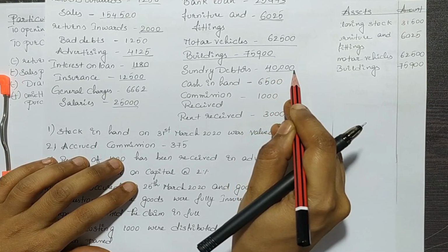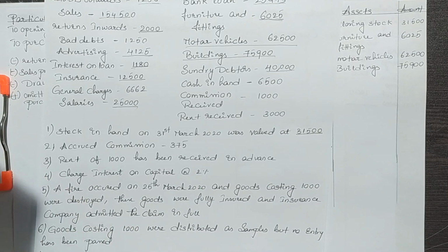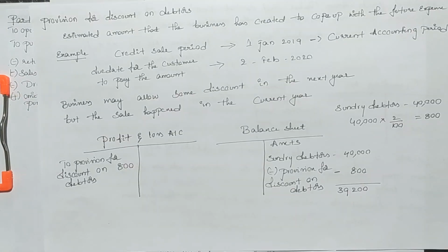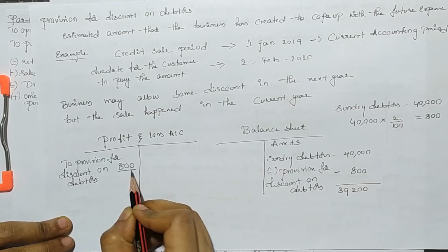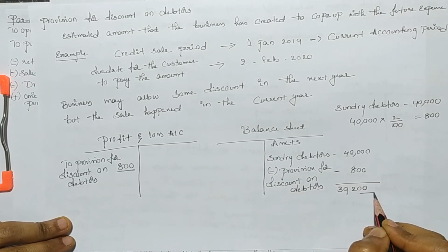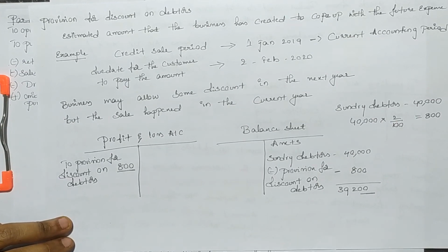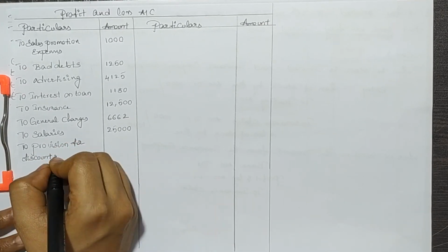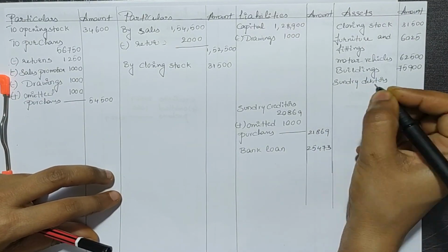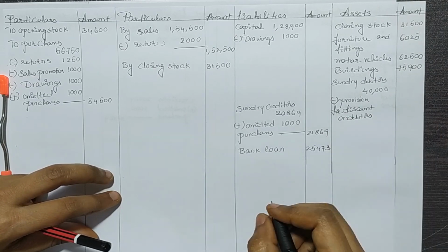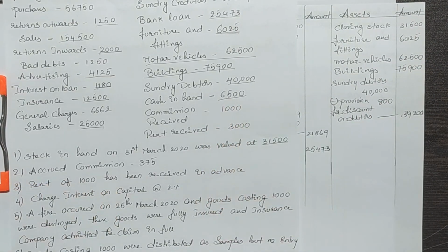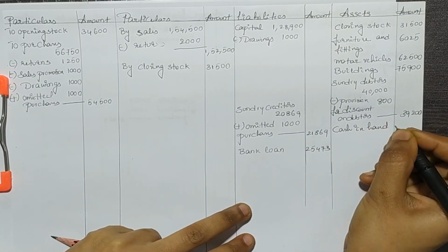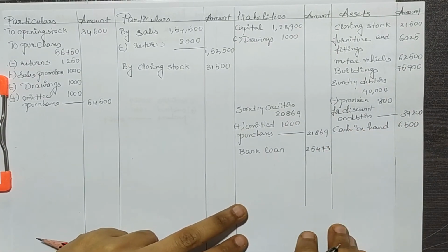Next is sundry debtors. We have an adjustment for this, which we have already calculated. The provision for discount on debtors amount we will mention on the debit side of the profit and loss account, and we will deduct this amount from the sundry debtors amount on the asset side of the balance sheet. Next is cash in hand, which is an asset. We will mention this amount on the asset side of the balance sheet.